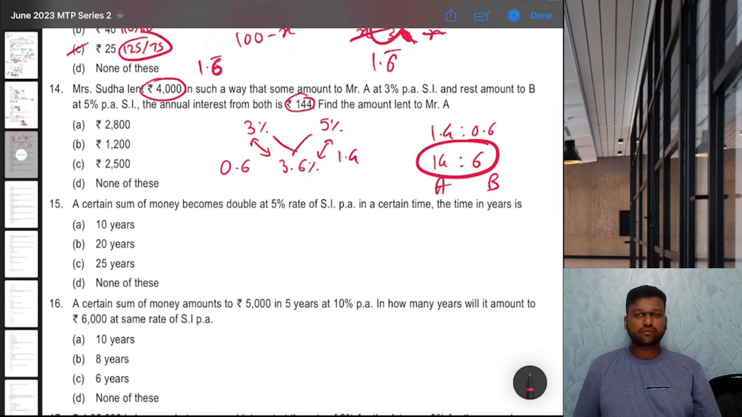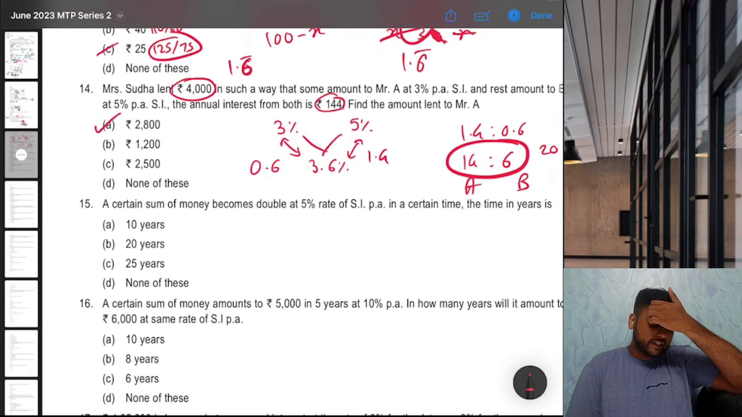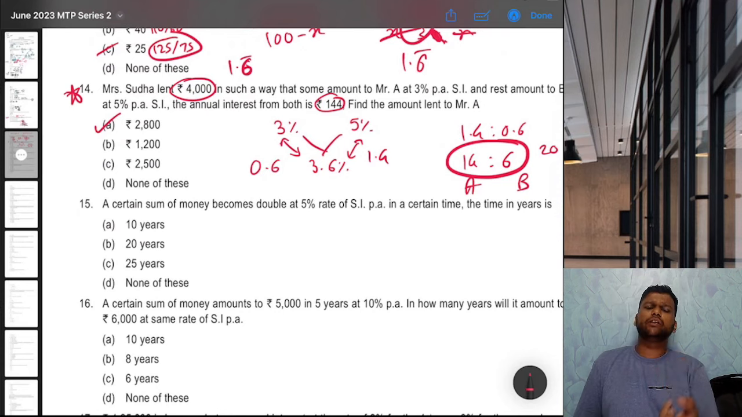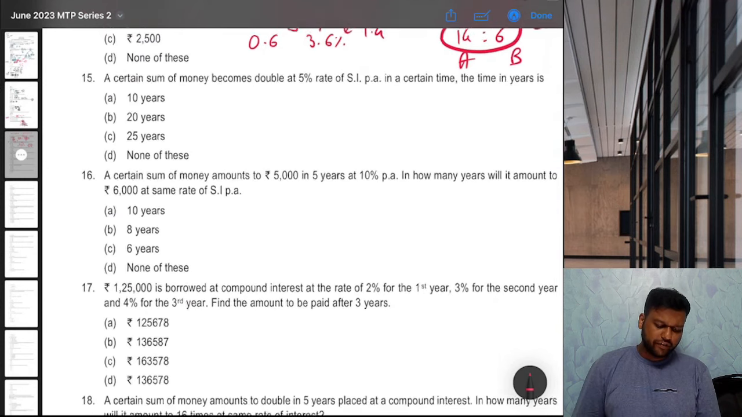and B. Now can we do that? 14 plus 6 is 20, right? So 4,000 divided by 20 into 14. 2800 is the correct answer, option A. If it feels complicated, let me know in comments. I will give you the link to the shortcut video. But it is a very good shortcut because you can get the answer in a few seconds in the exam if you are used to it.